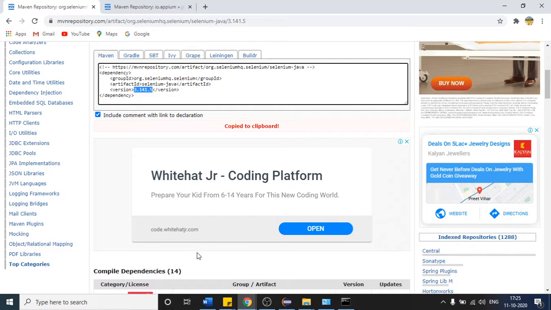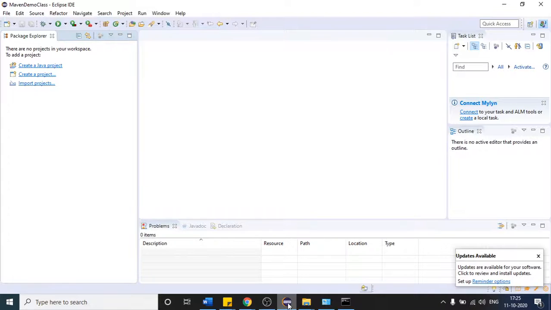So this is the file, and after that let us see one more thing. Let us first try to see how we can make our Maven project. Just right click.